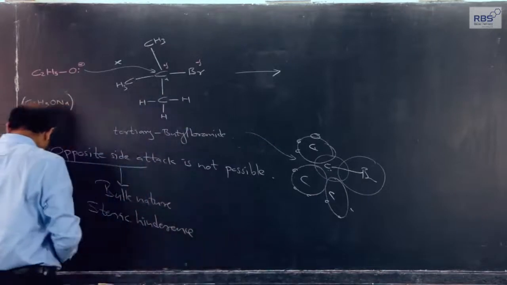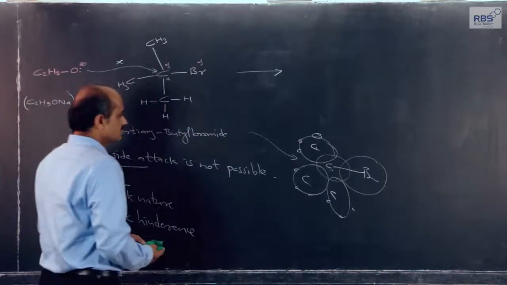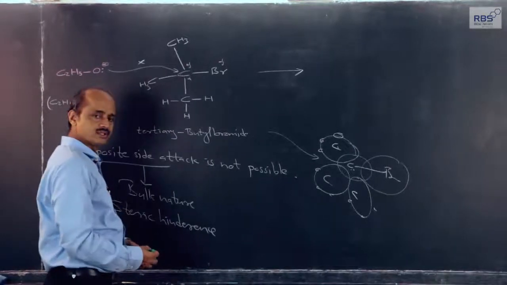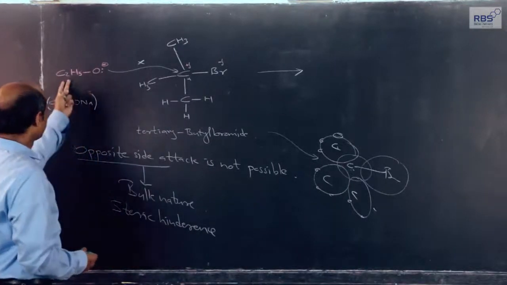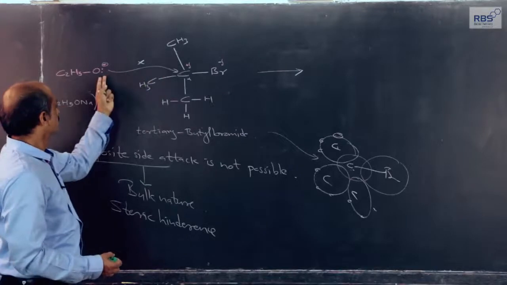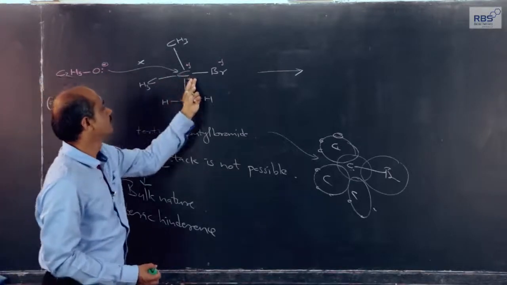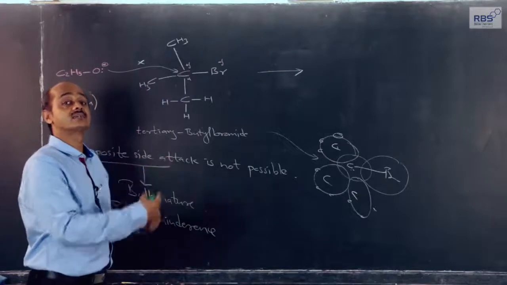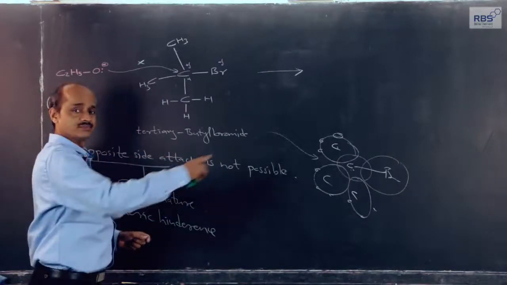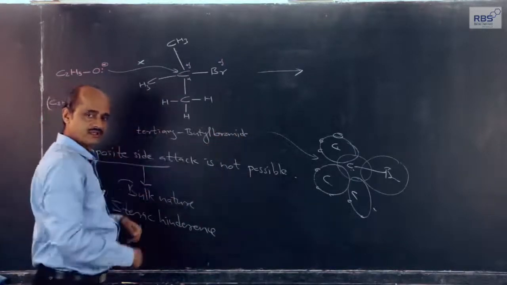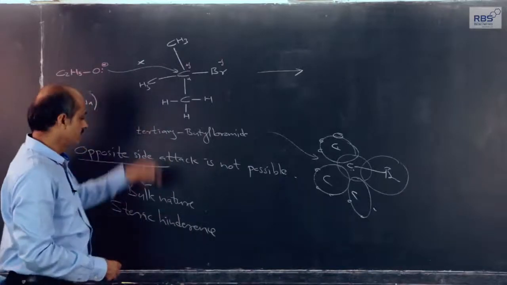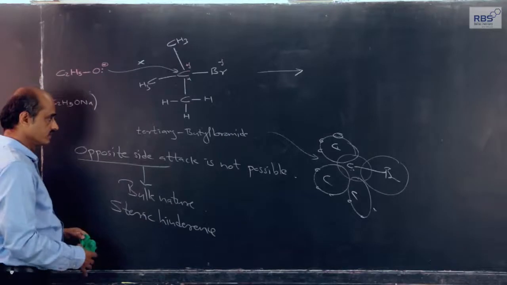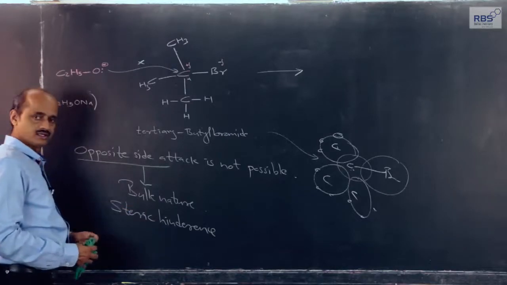So, like what we have considered for the SN2 reaction in our earlier 2 examples, here the attack of alkoxide from the opposite side, bond formation, and bromine going out in the form of bromide, SN2 single step formation and breaking simultaneously, is not possible because of bulky nature or steric hindrance, means what we in general call a traffic jam.